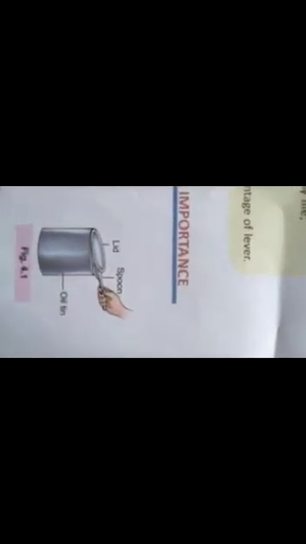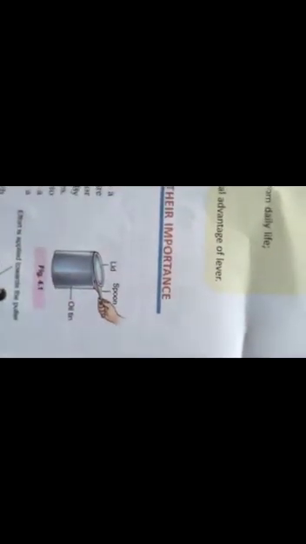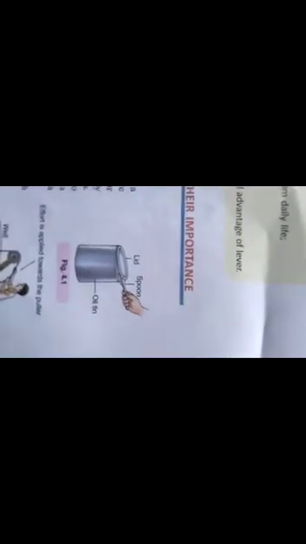If we consider that we want to lift the lid of an oil can, then it will be very difficult to remove the lid with our hands, right? So if we insert a spoon and apply effort in the downward direction on the handle of the spoon, then the lid comes off. So in this case the spoon is one kind of machine, right? Okay, so this spoon helps us to do the work, is not it?